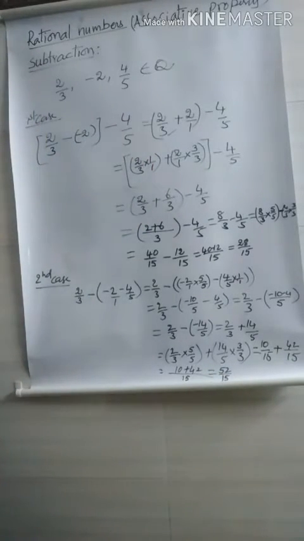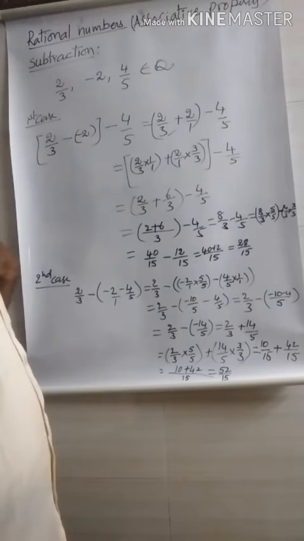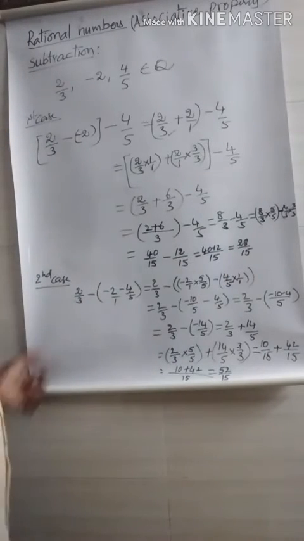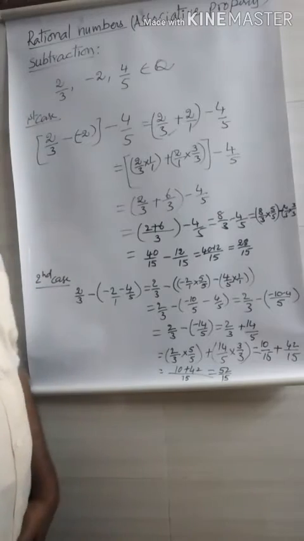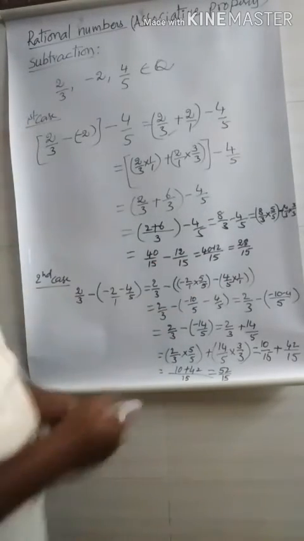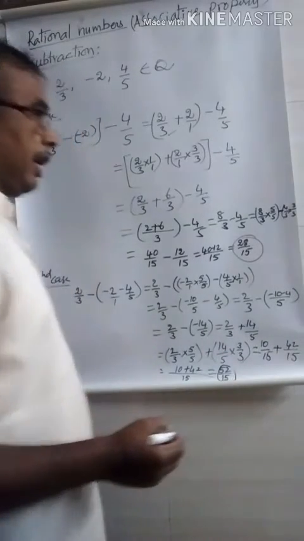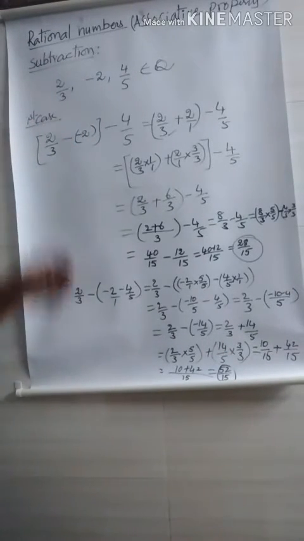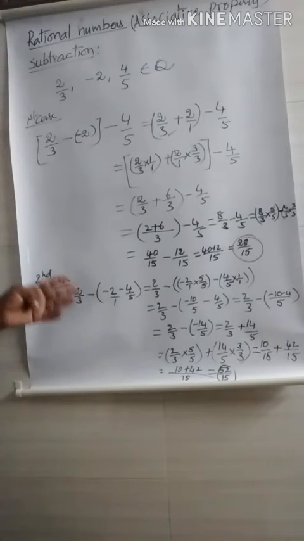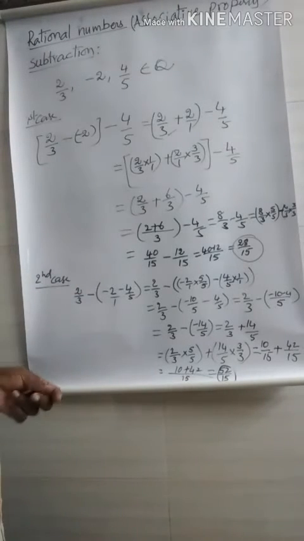Here you may observe the first case and second case. In the subtraction, the rational numbers are given. In the first case 28 by 15. In the second case it gives 52 by 15. You may observe, are both the same? This one and this one. No, both are not the same. Hence the rational numbers are not associative in subtraction. We conclude this: the rational numbers are not associative under subtraction.